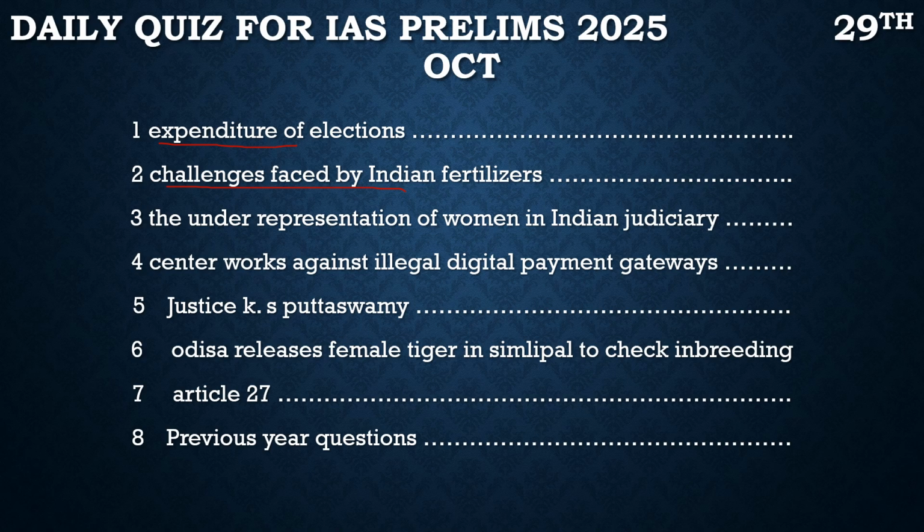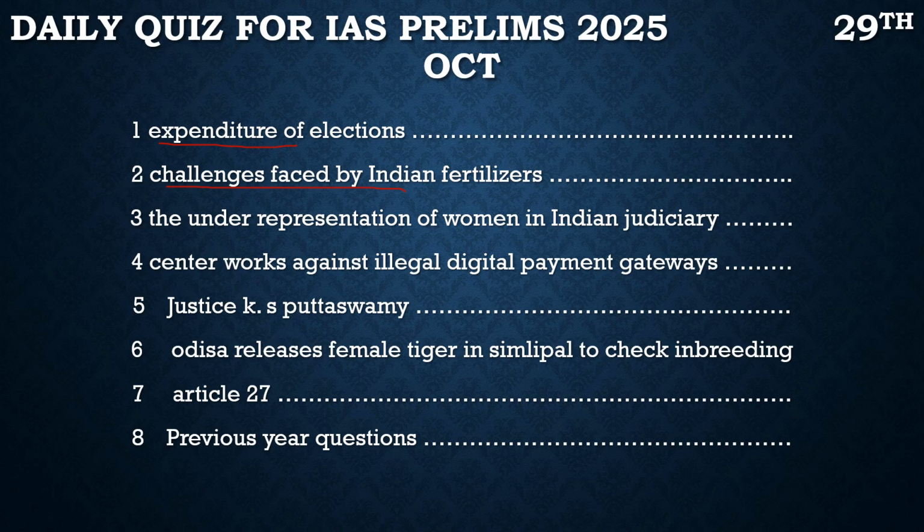We should be incentivizing the companies with respect to it, and we should reduce this dependency of fertilizers on other countries. So this is what the article here says. Here we need to know what the fertilizers are which are important for us, like potash, urea, DAP, and where we get the potash from, as we are 100% dependent on that. What are the countries which export potash to us? So this is what we need to get from this article, and by solving the questions we will get that information too.